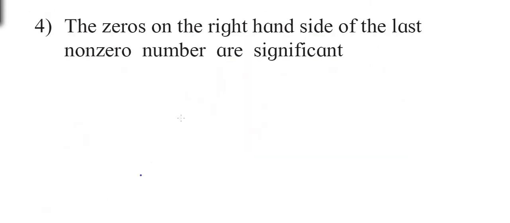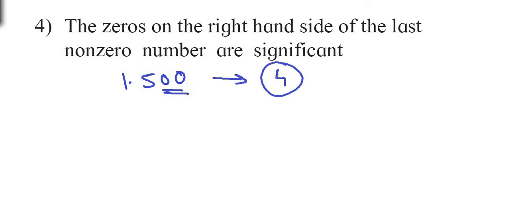Okay. Rule number 4. The zeros on the right hand side of the last non-zero number are significant. So for example, if it is written like 1.500, then these zeros are also significant over here. So the number of significant figures here are 4. But for this rule to be valid, the number should always be written with a decimal point. The decimal point is very important over here.